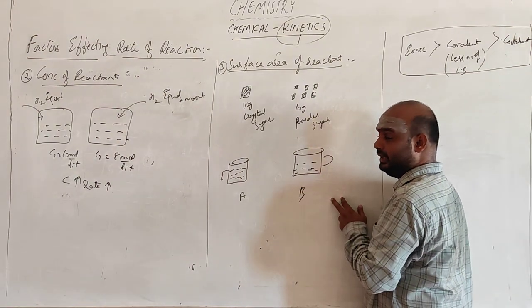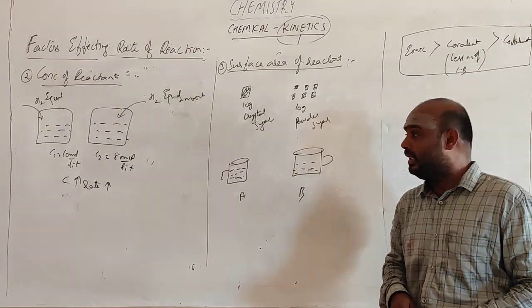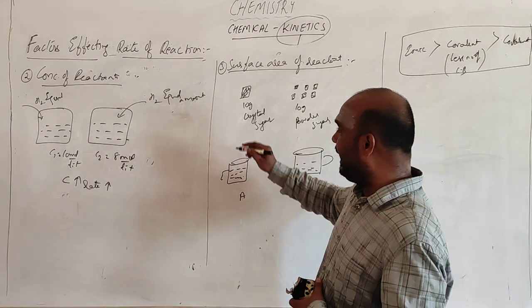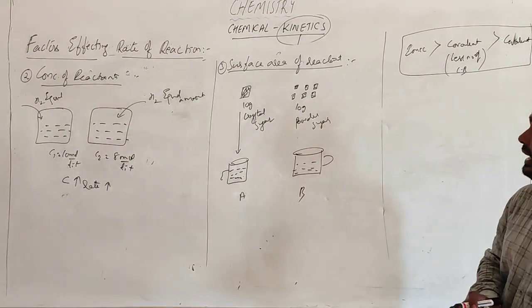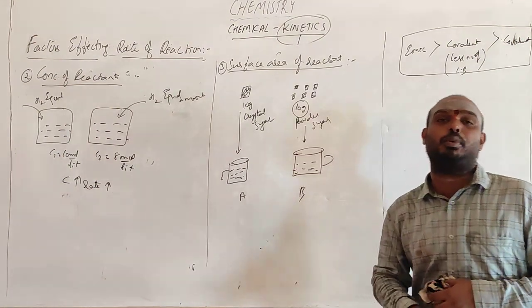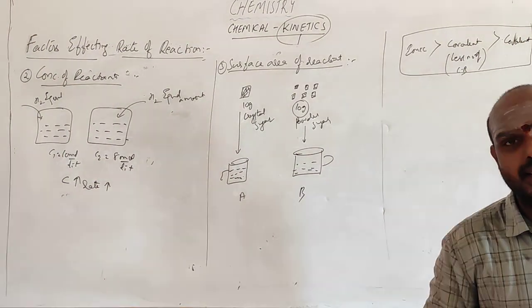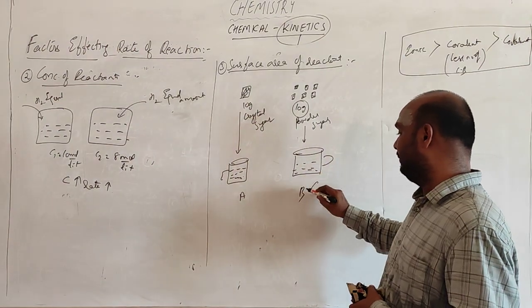Containers A and B. Container A has hot coffee without sugar and B also the same. Into container A I am adding a single crystal of 10 grams weight, and into container B I am adding 10 grams of sugar in powder form, which will mix easily. See, B will mix easily.